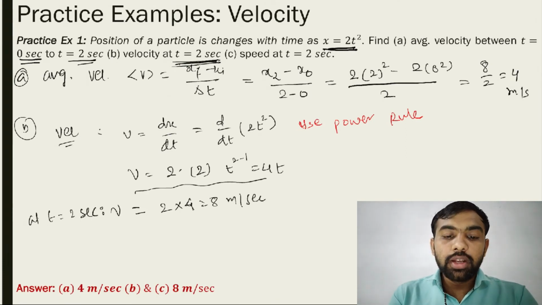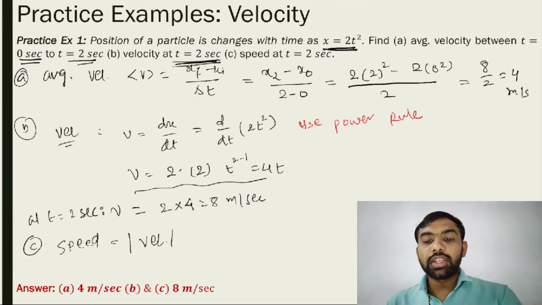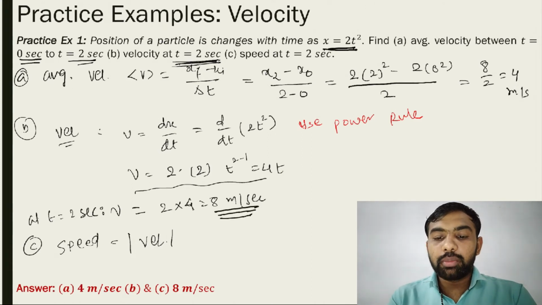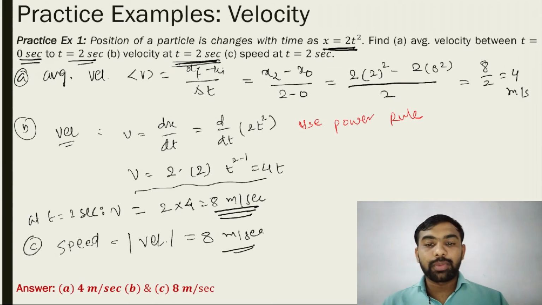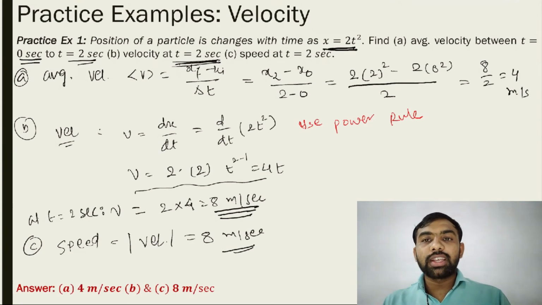And the third one, speed. Speed is equal to the magnitude of velocity. Right now, what is the velocity? 8 meter per second. So the answer is 8 meter per second. Both are the same, 8 meter per second. Speed is nothing but the magnitude of velocity. You get this answer. All of you must note this example, and then we go to the next one. Note it.